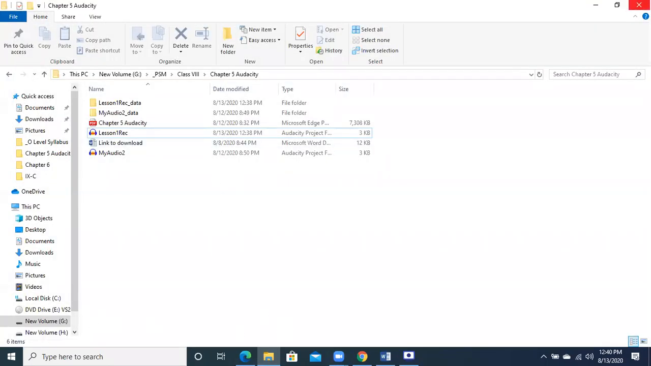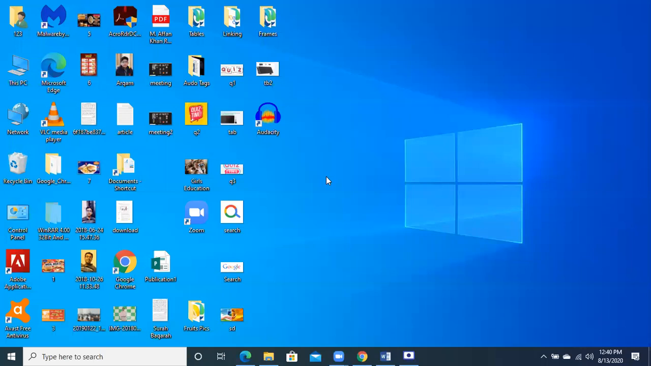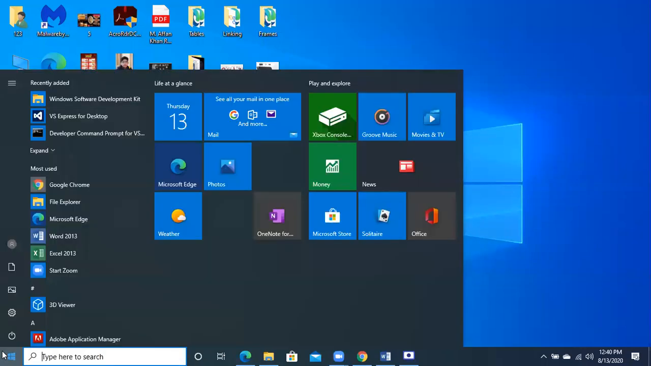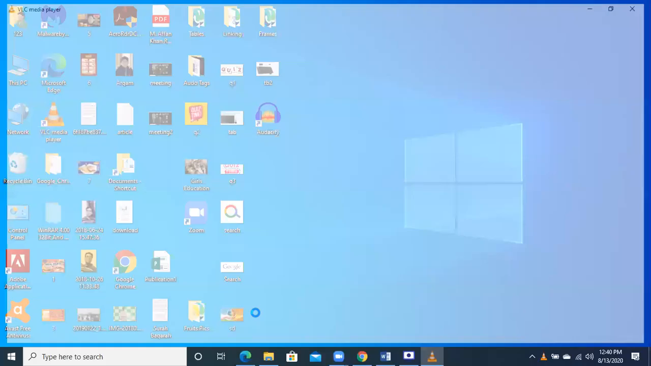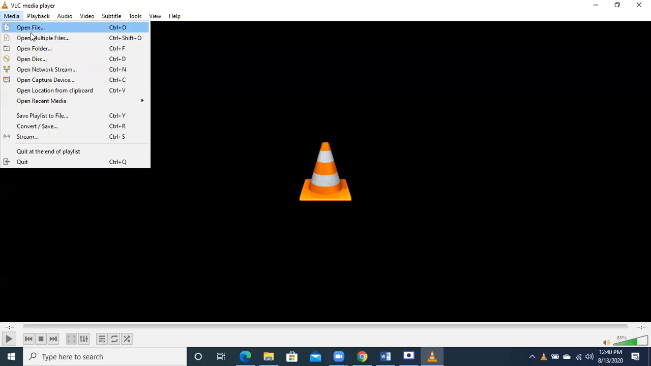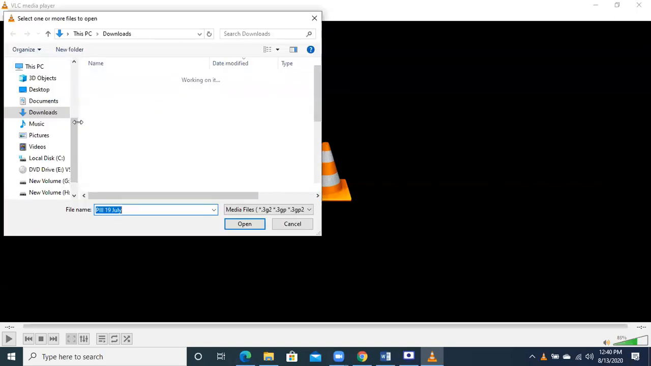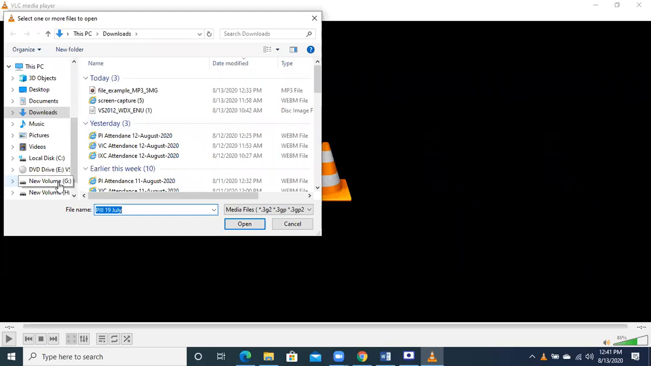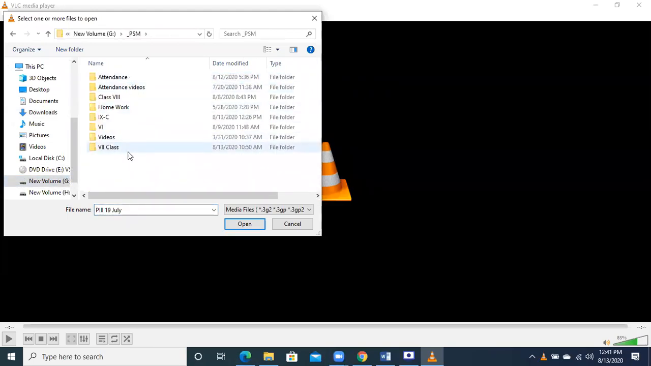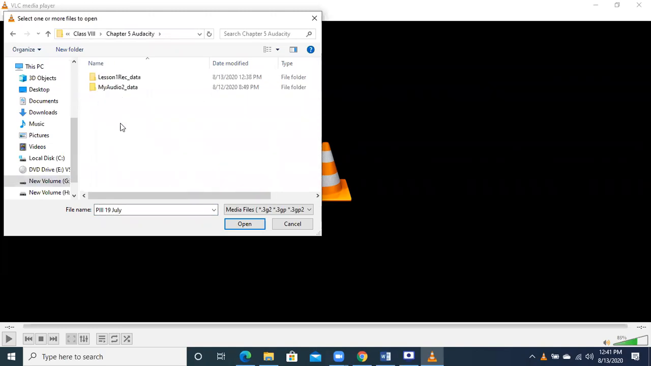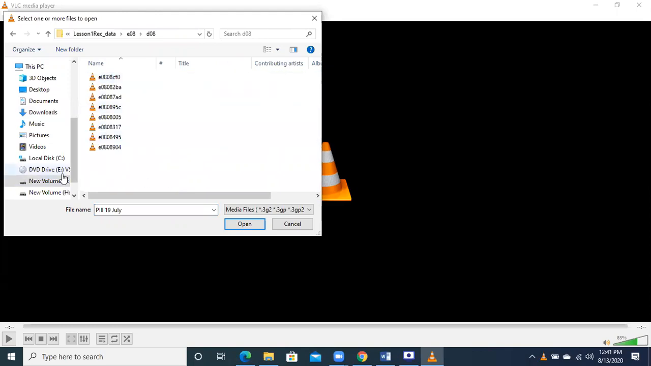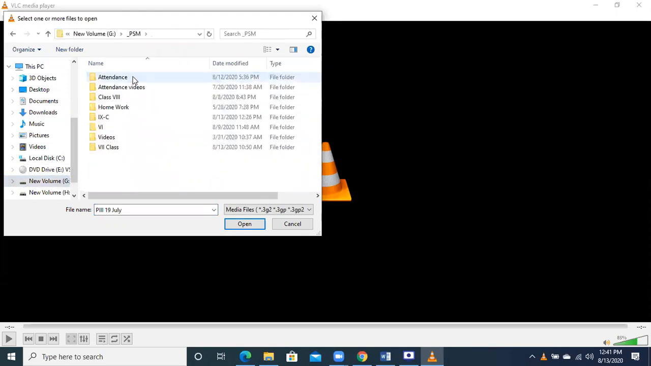into MP3 format, let me check whether it is opening in the VLC player or not. If I open the VLC player, I will go to the media option and open the file. Let me see the result. Okay, the VLC player is not supporting this thing. So the VLC player is not opening this file.